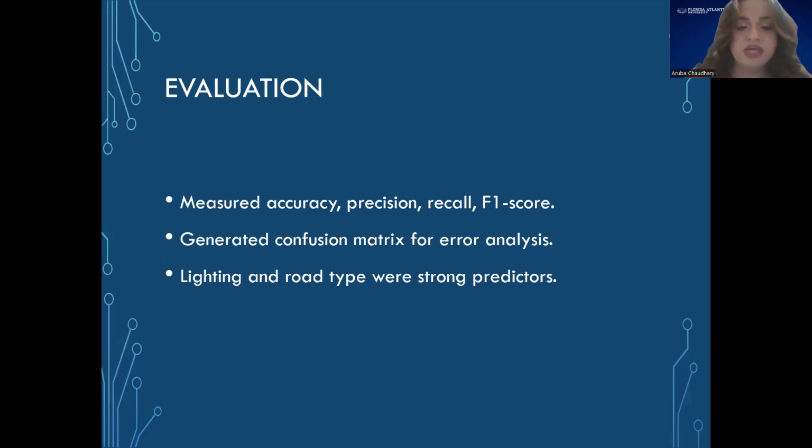After training the model, I checked how well it performed. I generated a confusion matrix and printed an accuracy score. Based on my evaluation, lighting conditions were one of the stronger predictors. Rural roads tended to have higher severity. Nighttime crashes were more likely to be multi-fatality. Winter months had slightly higher severity in certain states. The confusion matrix slide shows how often the model correctly predicted each class.